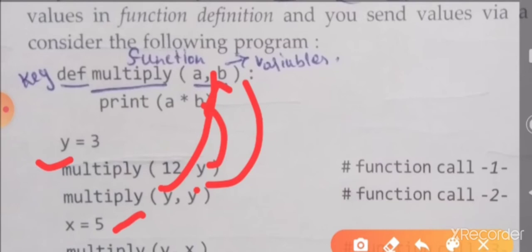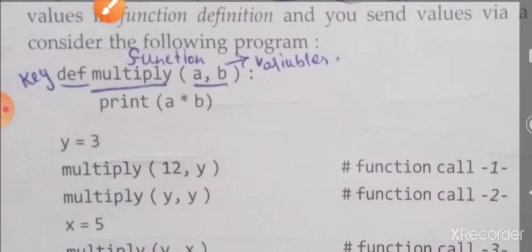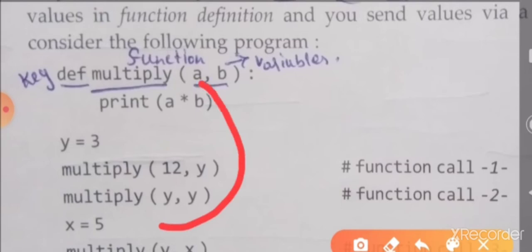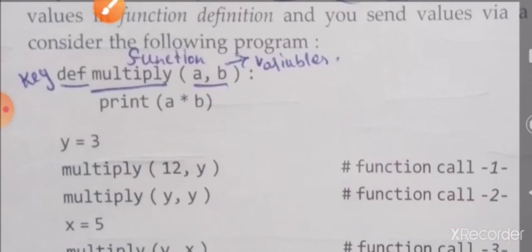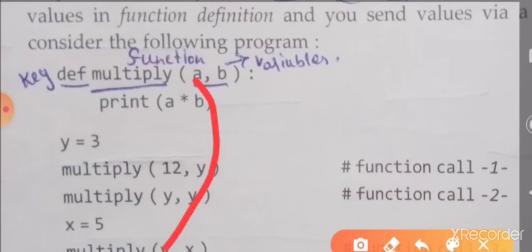Next, x equal to 5. Now the x value is 5 and the y value is 3. If we call the function multiply y comma x, the y value will be sent to a and the x value will be sent to b. You may ask, sir, before we gave the y value in the second place, it went to b, so how can it go to a now?